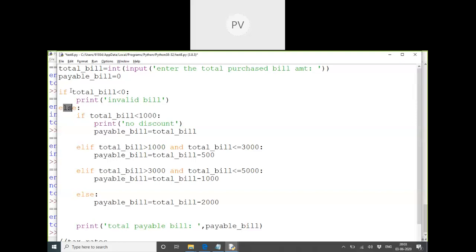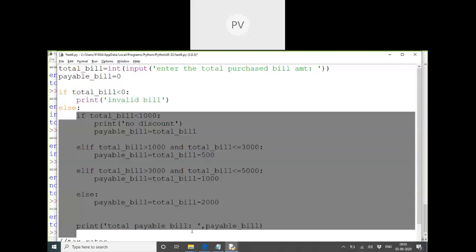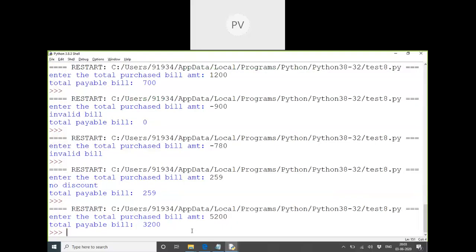That means when the bill is entered, I will check is it a valid bill or invalid bill. If it's an invalid bill, I'll come with this message, just one message. But if it's a valid bill, again, there is a lot of criteria to be tested. So inside else, again, I have more criteria. This is nested if else statements. Okay, is that clear for all of you? Is that clear or any doubts?